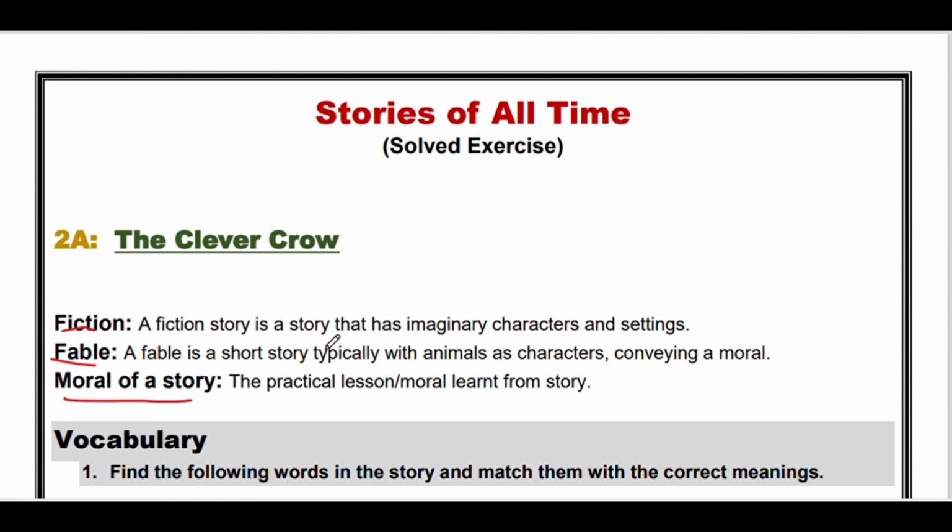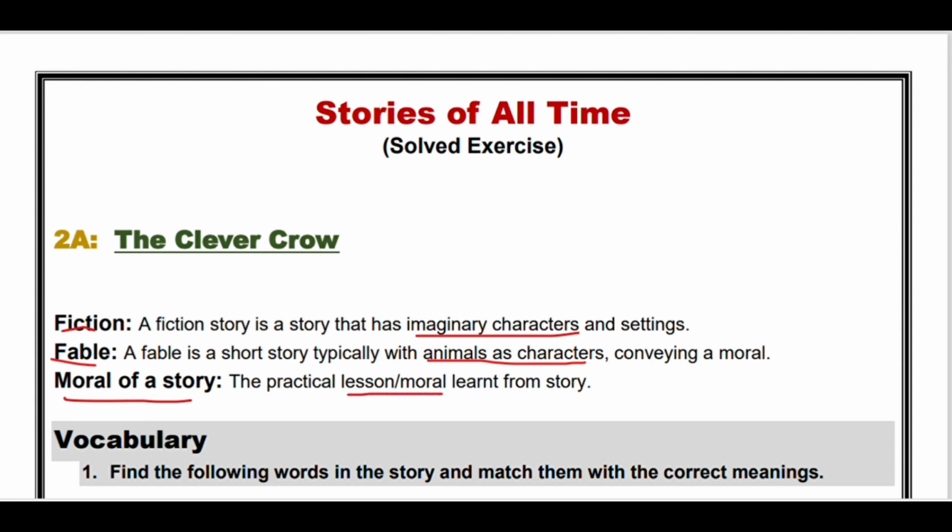What is fiction? A fiction is a story that has imaginary characters. For example, A Tale of Two Cities is an important fictional story. Next, fable. A fable is a story that typically has animals as characters. A story that has only animals as characters. The moral of a story is the lesson learned from the story.